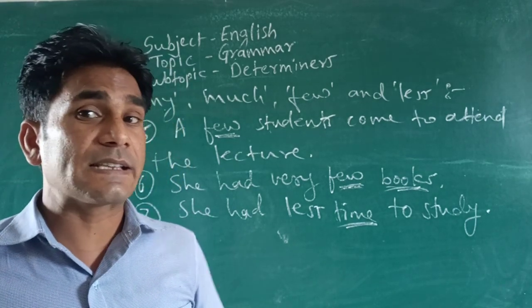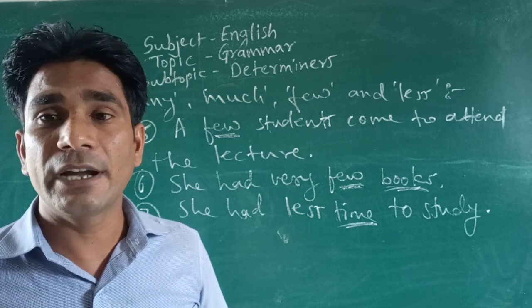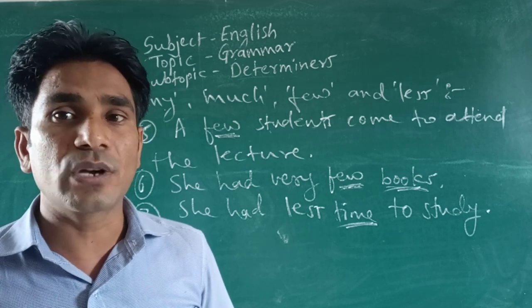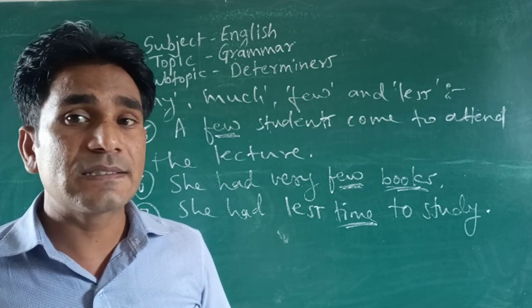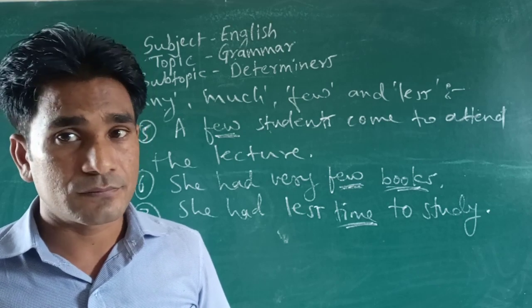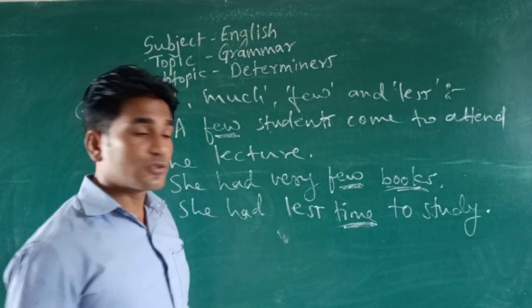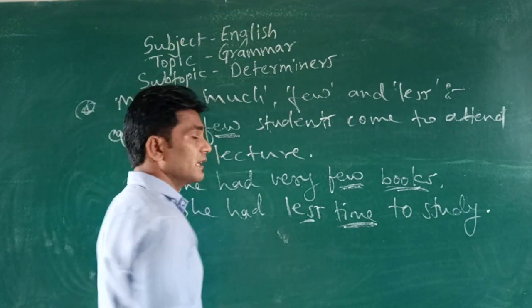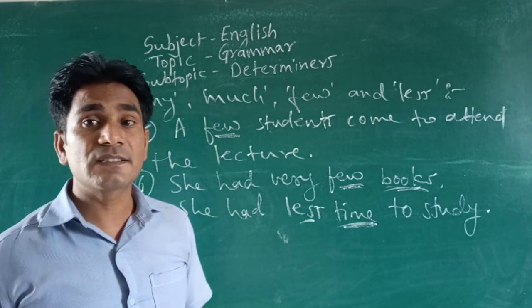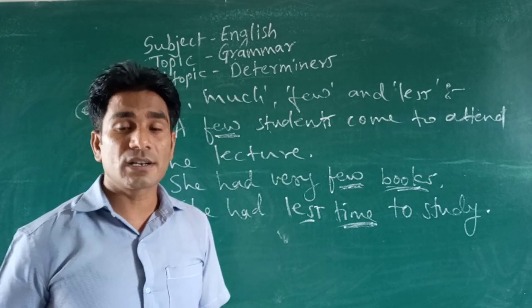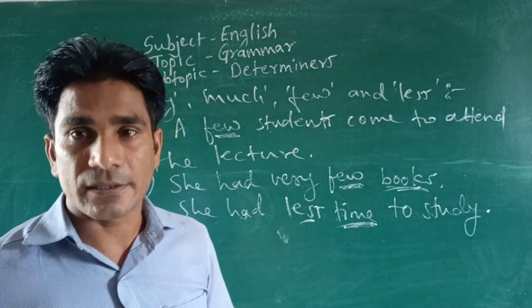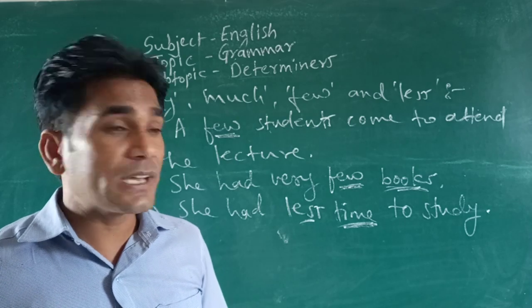You cannot say she had few time, it is wrong. Few is used with countable nouns, while less is used with uncountable nouns. So here time is uncountable, so here we have to say less. She had less time to work hard or to study.